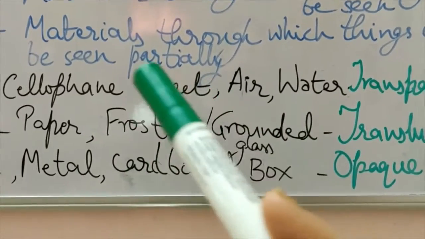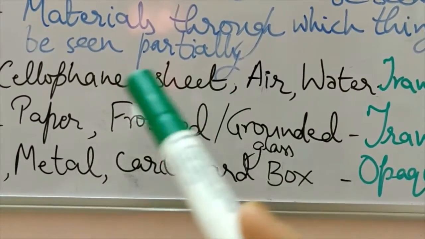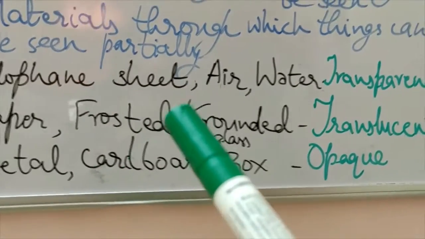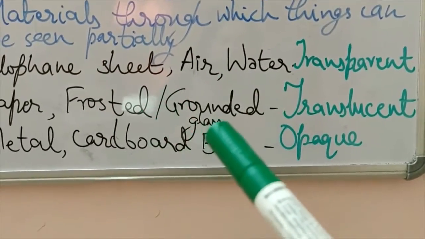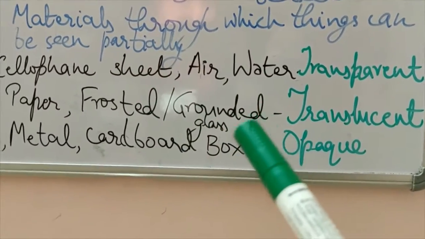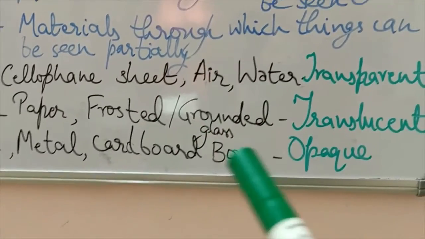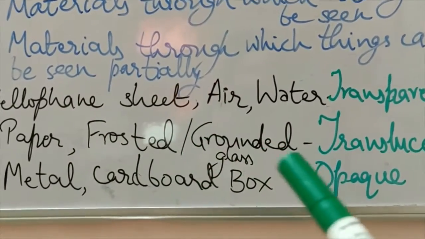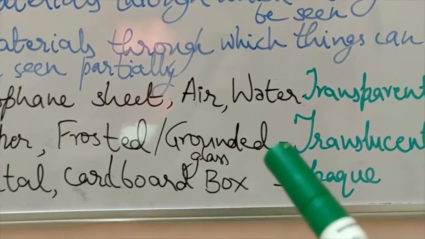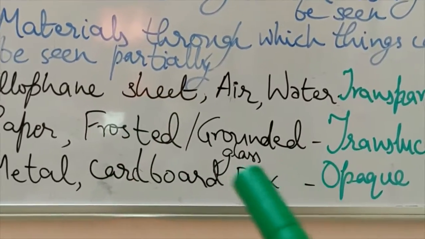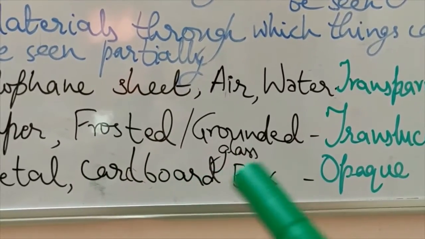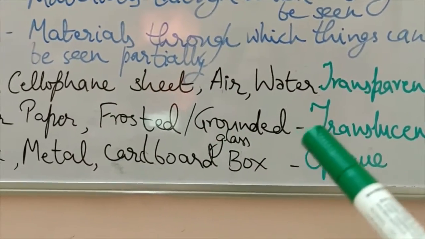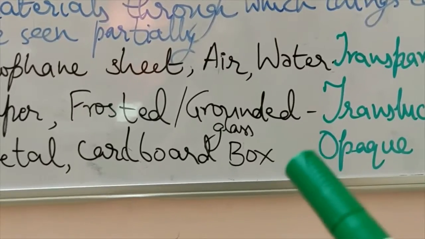Frosted glass, generally it is put on the washroom so that things inside it cannot be seen. Grounded glass is glass which is ground or made powdered and then made into a glass. That is a grounded glass. So through this, light does not pass wholly. Some amount of light passes and some amount of things we are able to see, not fully.